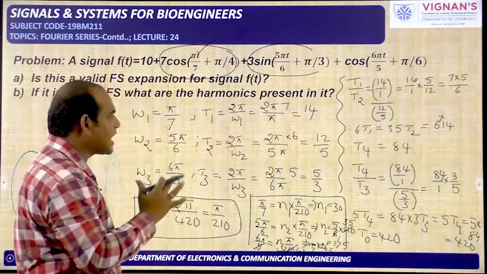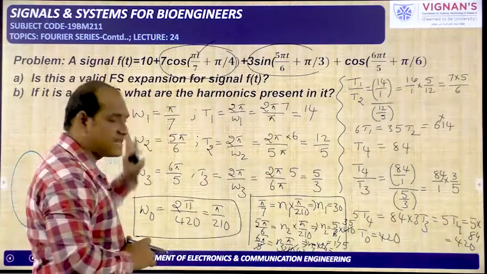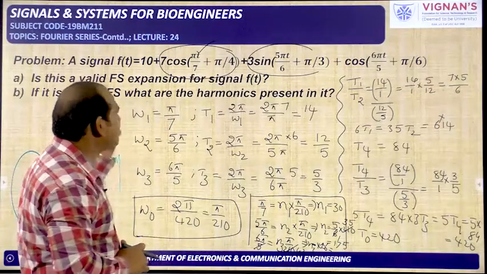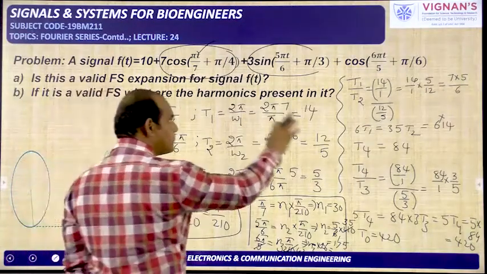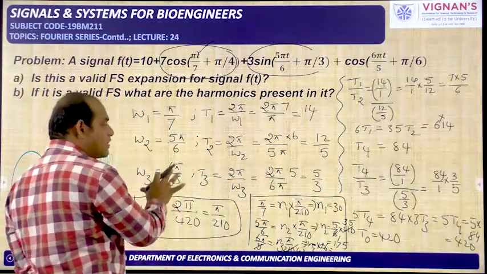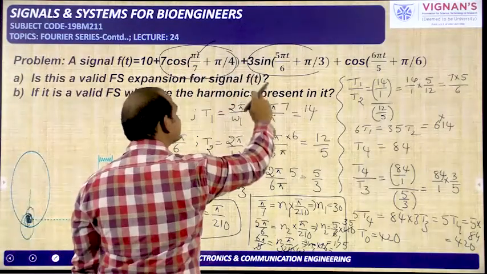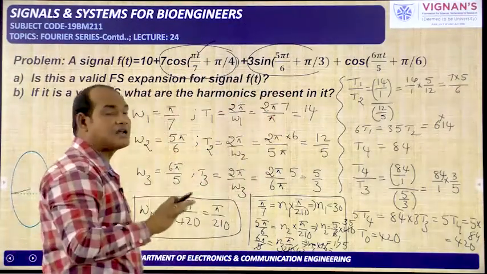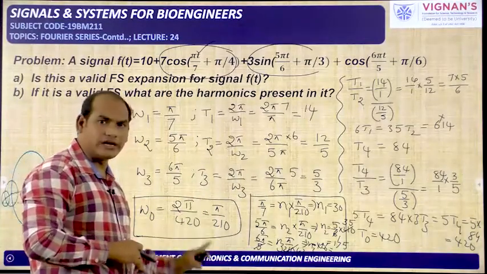Okay. Then finally I have concluded that the combination of these three terms, including this DC value of 10, the given signal is a periodic signal, and then I have identified the total time period or the fundamental frequency. From this I have understood that these three frequencies pi by 7, 5 pi by 6 and 6 pi by 5 are integer multiples of this particular fundamental frequency pi by 210 only.